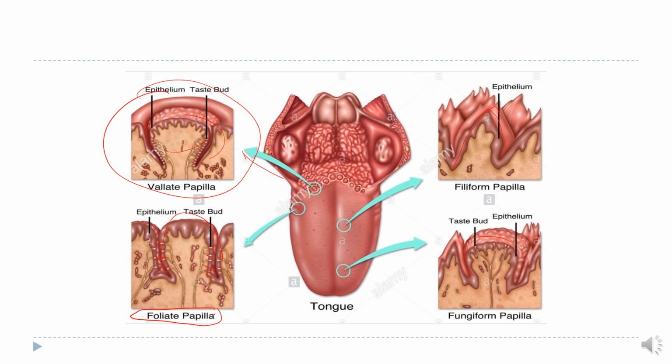And you can see the location also. Filiform papillae are present on the anterior two-thirds of the dorsal surface of the tongue, while fungiform papillae are interspread between the filiform papillae. Foliate papillae are present on the dorsolateral surface, and then circumvallate papillae. They are 8 to 12 in number, present in front of the sulcus terminalis, and visible with the naked eye. I will show you the picture later on.